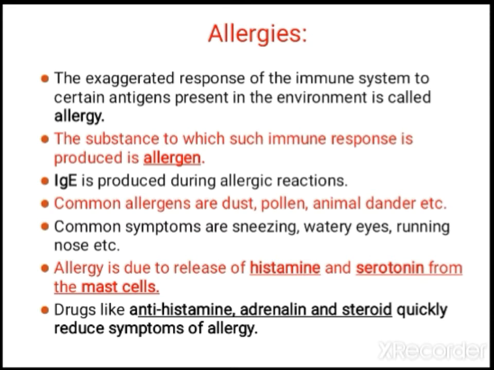Animal dander comes from the skin. They produce dead skin cells that will also cause some allergy. Few people are allergic to that also. So how is allergy actually caused? That is due to the release of histamine and serotonin from the mast cells. The mast cell is one cell present in connective tissue. The mast cells produce histamine and serotonin.